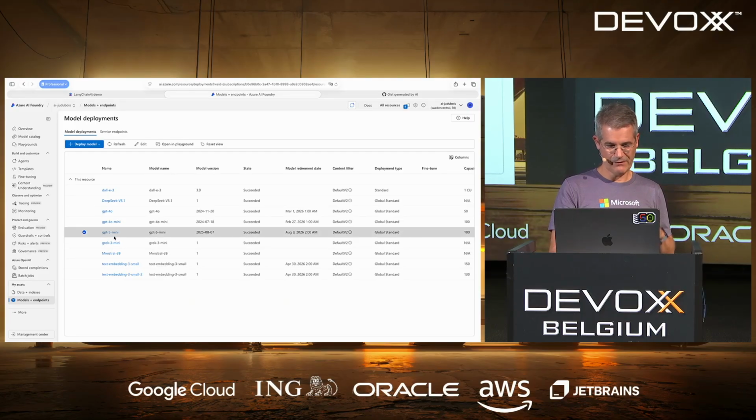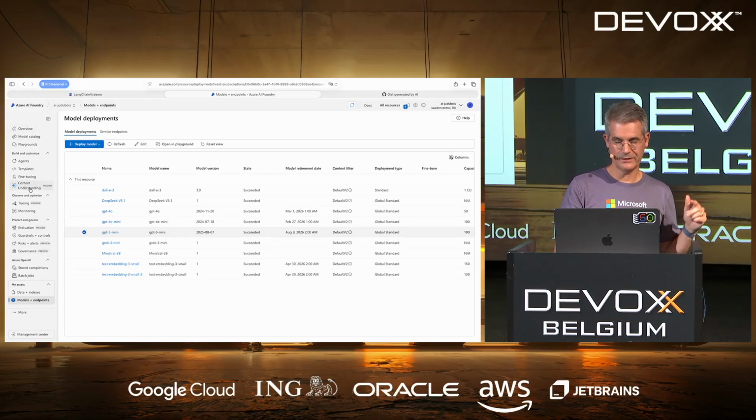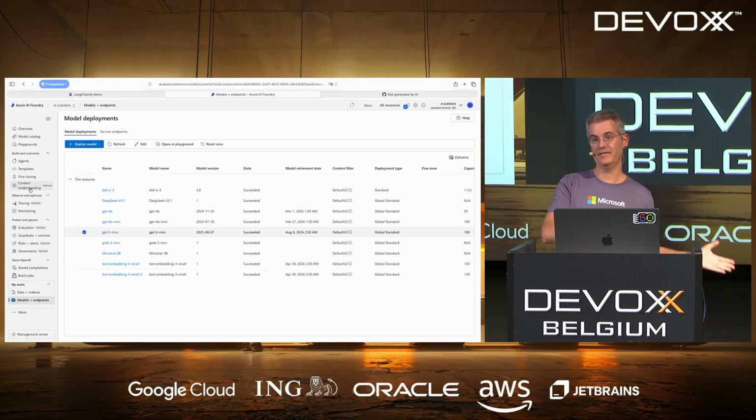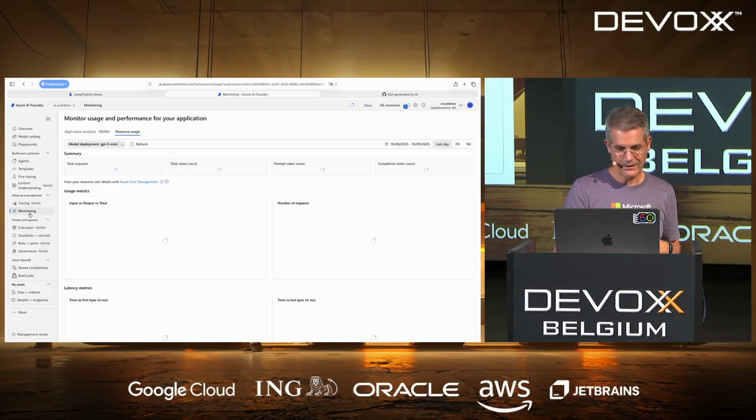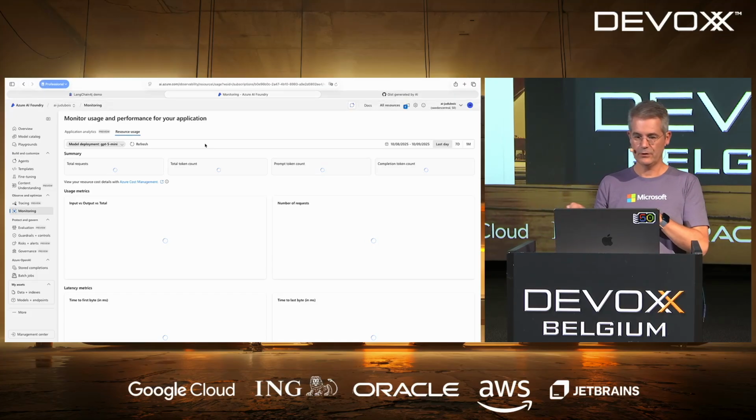So first thing, have a look at the LLMs. Second thing, which I like to show, because you've seen here I've been sending quite a lot of data to Azure, quite a lot of tokens, and I've got quite a lot of tokens back. And I kept saying, that's costing you money. Yes, it's costing me money. That's how Microsoft makes money. I mean, it costs a lot of money also to run the data center. And if you go here to the resource page, we should see how much this has cost me.